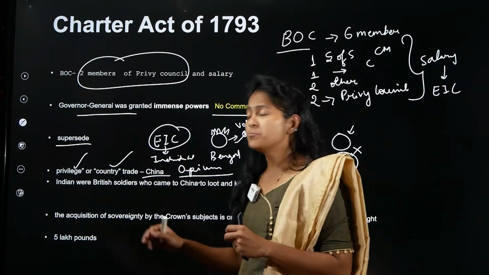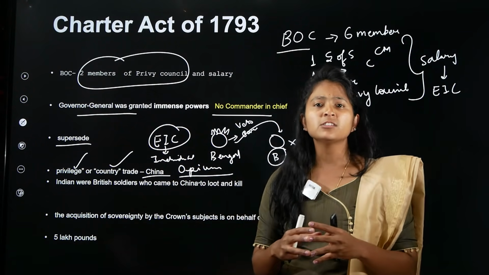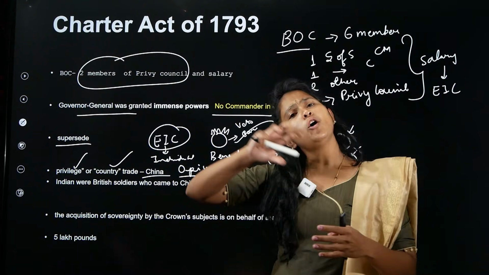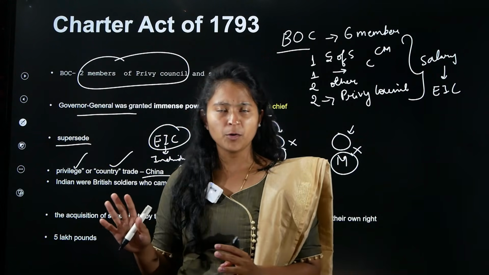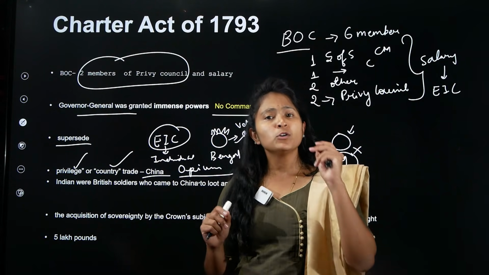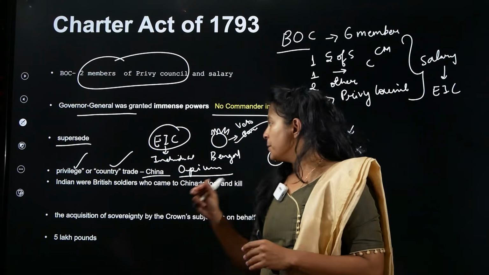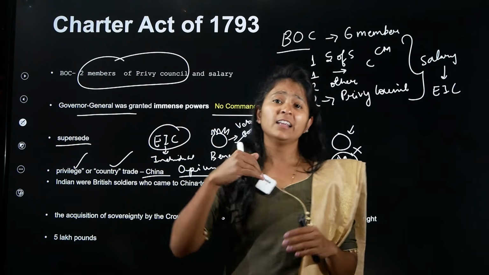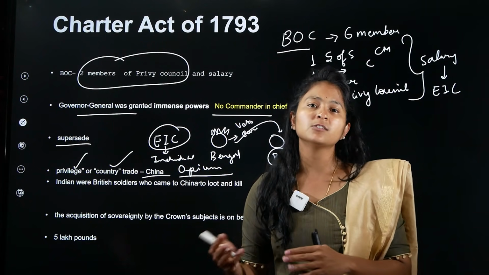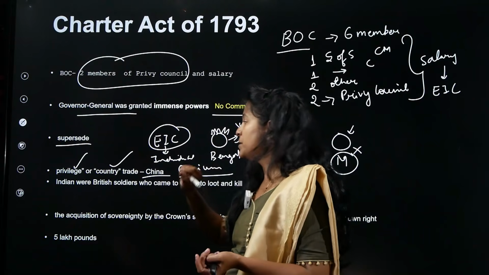So what you need to understand is, because of this privileged trade or country trade that was happening with China, the British East India Company was doing a lot of opium trade with China, and because of opium, there were a lot of issues in China. I will not go there because it's not important from a political point of view, but because of opium, China faced a lot of issues and a lot of wars. Because of this, China does not like India till now. India is not having good relations with China because of what happened in 1793, right? So please understand that.